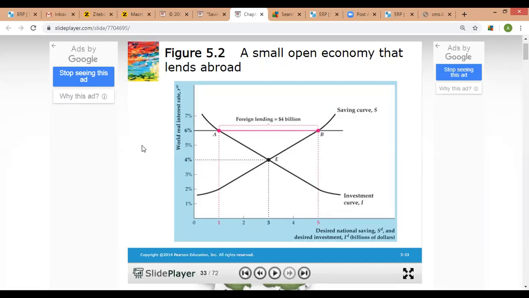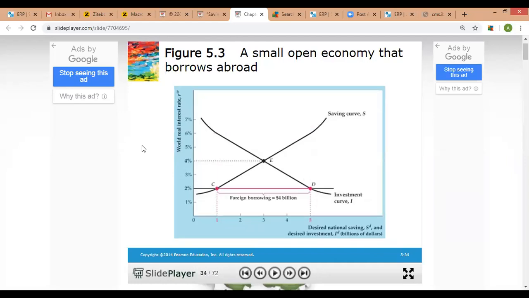And if the small open economy is a net borrower, whatever the world real interest rate is, the gap between saving and investment is the net borrowing, and it is the value by which the current account is going to get into deficit.